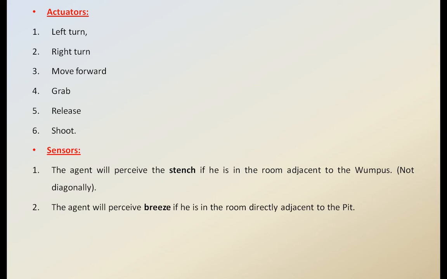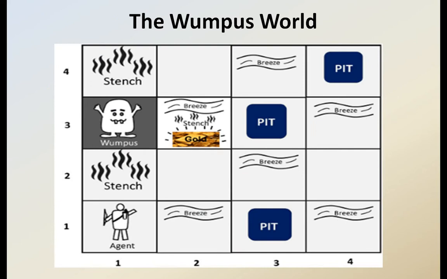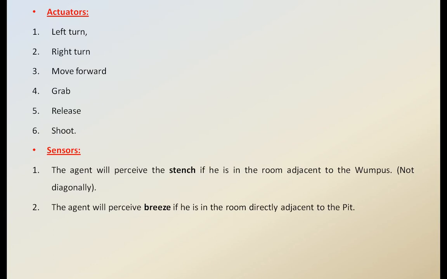So the sensors work for two kinds of things: the stench, and the breeze for the pits. In this picture it is clearly shown that the cool breeze will be there near the pits. So the sensors work by identifying the stench as well as the breeze and pits.